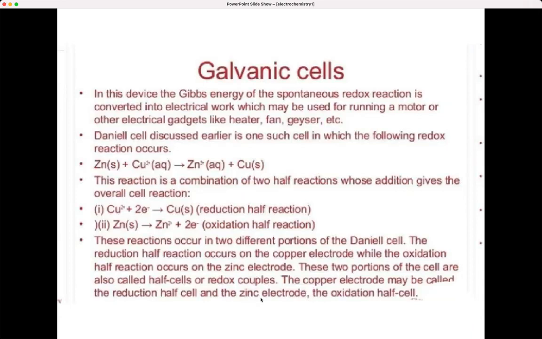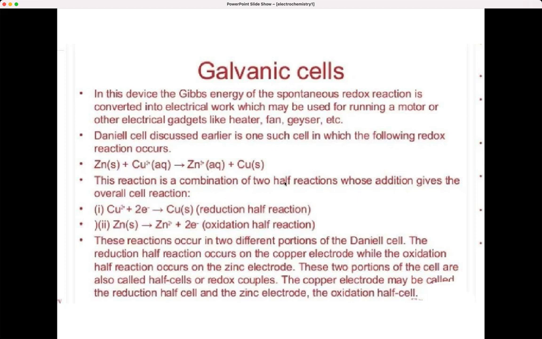Okay, now galvanic cells. What are galvanic cells? These are devices in which the energy of a spontaneous reaction is converted to electrical work. So it's used to run a motor or other gadgets like a heater, fan, geyser and all that. We already discussed the Daniell cell. It's such a cell in which the following redox reaction occurs: Zn plus Cu2+ gives Zn2+ plus Cu.